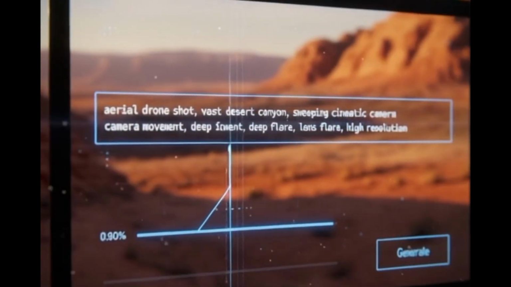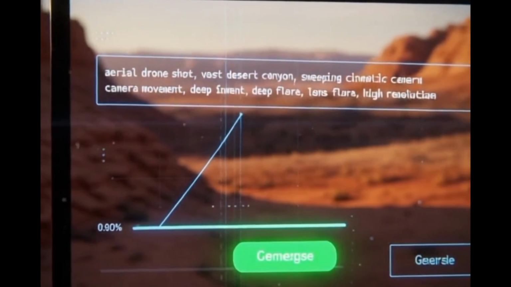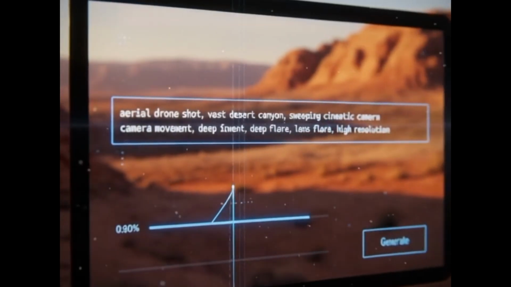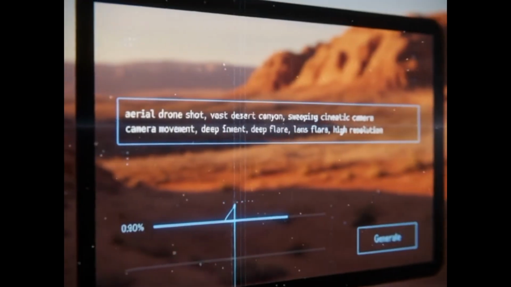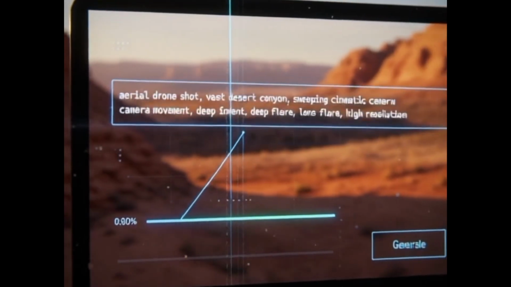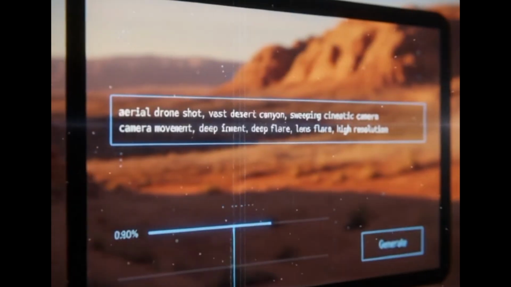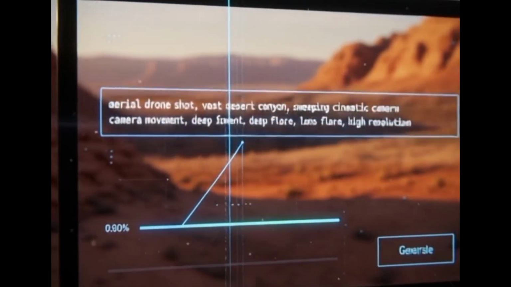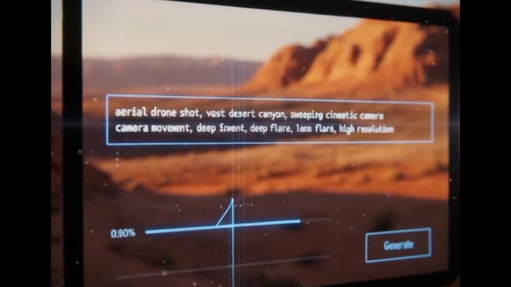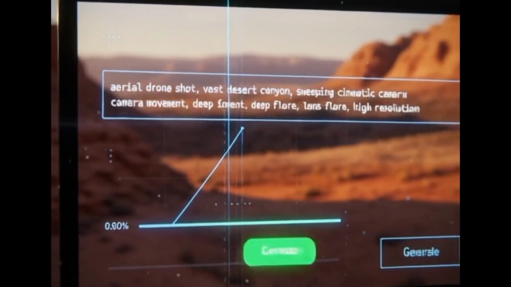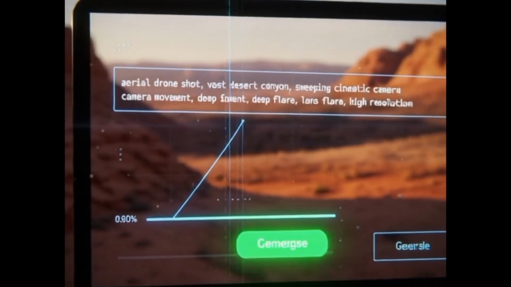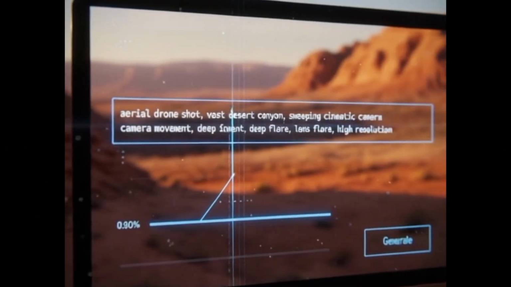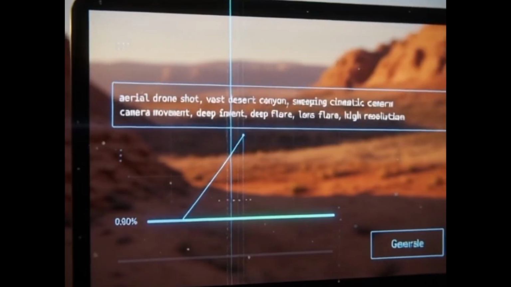Prompt number 5: an aerial drone shot flying over a vast desert canyon at golden hour. Subtle atmospheric dust. Cinema grade. And why does it work? This is the landscape safety net. This prompt contains zero characters or complex objects. The subject is the environment itself, which AI can generate beautifully. More importantly, specifying aerial drone defines the single most important element, the camera perspective and momentum type. It tells the AI it's high, wide, a smooth flyover, simple, and cinematic.